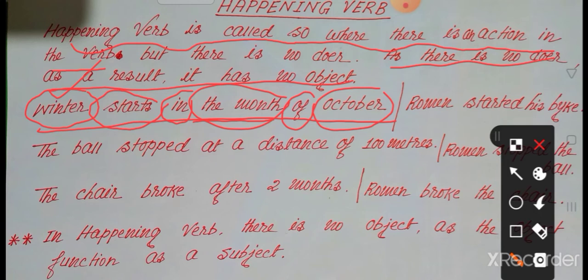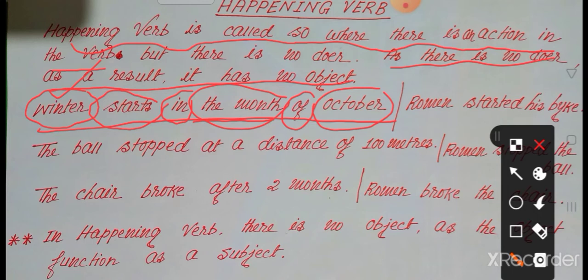So in this sentence, who does the work? Winter does the work, but that is not correct, because winter does not do any work, because winter is a non-living thing. Winter never starts in the month of October by itself.